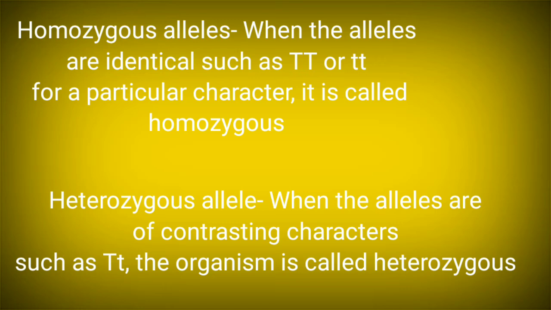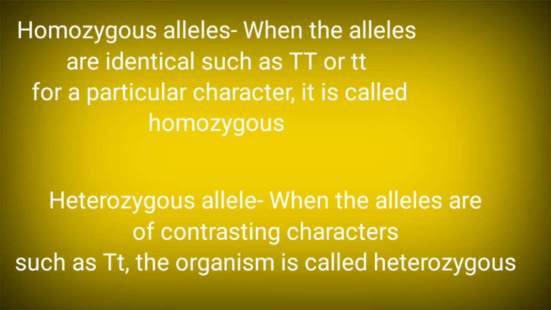So if both the chromosomes in the homologous pair possess T for tallness or small t for dwarfness, or other such alleles such as R for round, small r for wrinkled, so if the alleles in both of the homologous pair are the same, then this is called homozygous alleles.